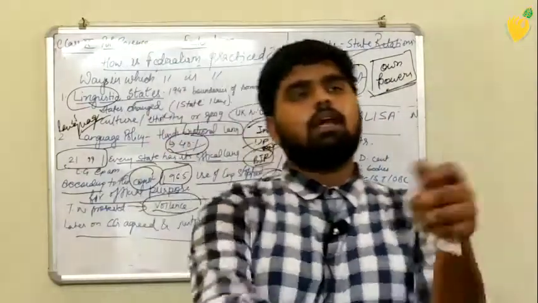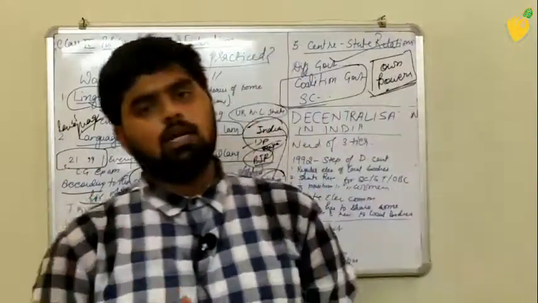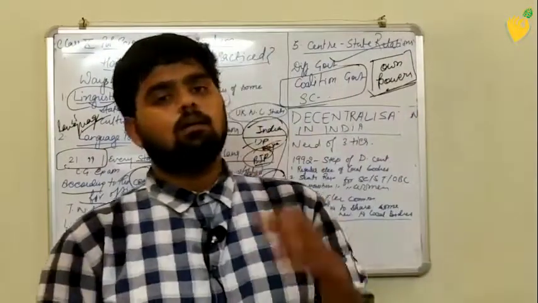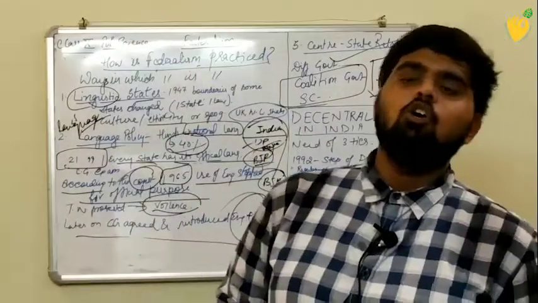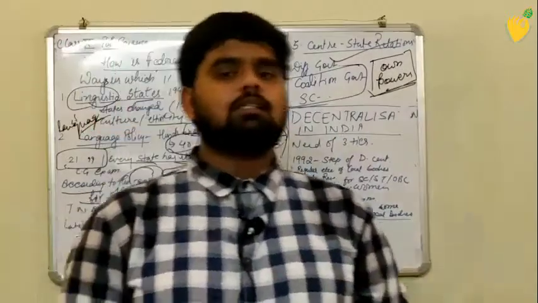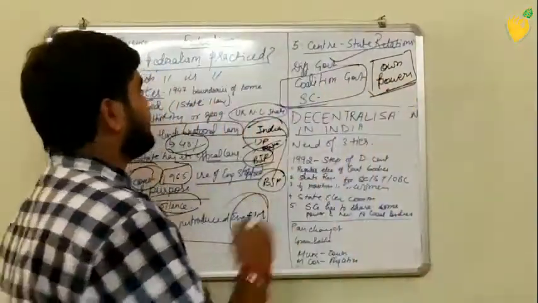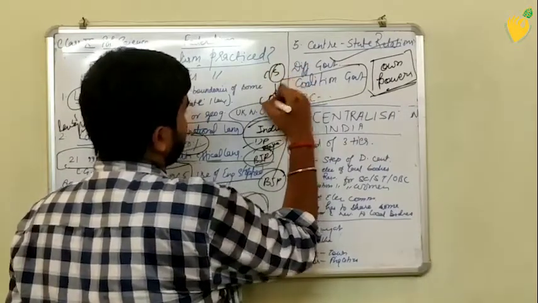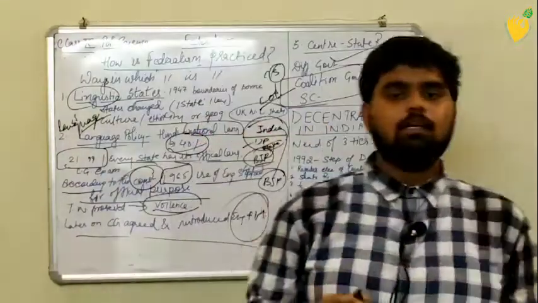In that case, parties come together and make a particular government. So power sharing is there, because if we talk about a coalition government, then there will be 2-3 parties together.